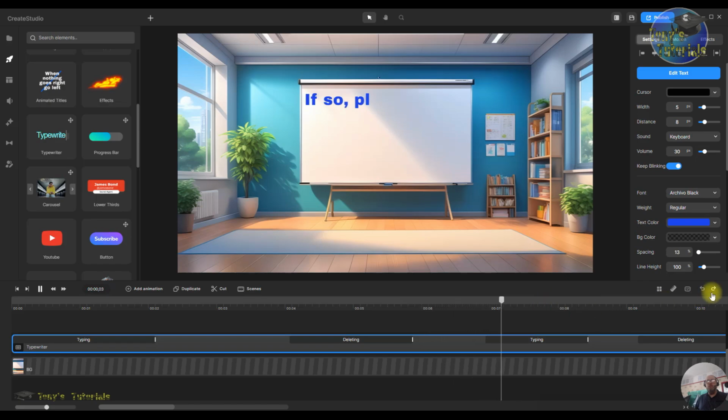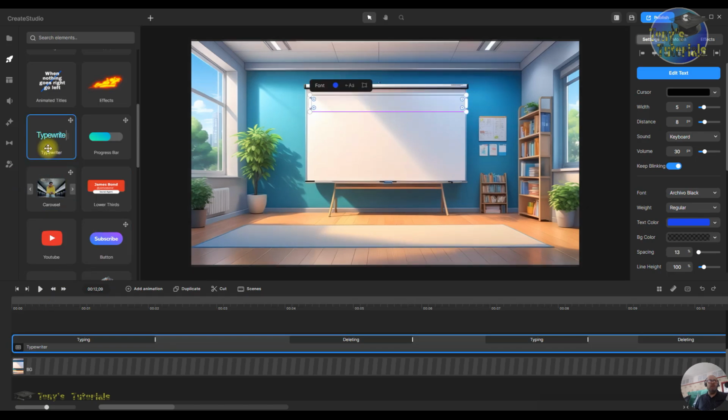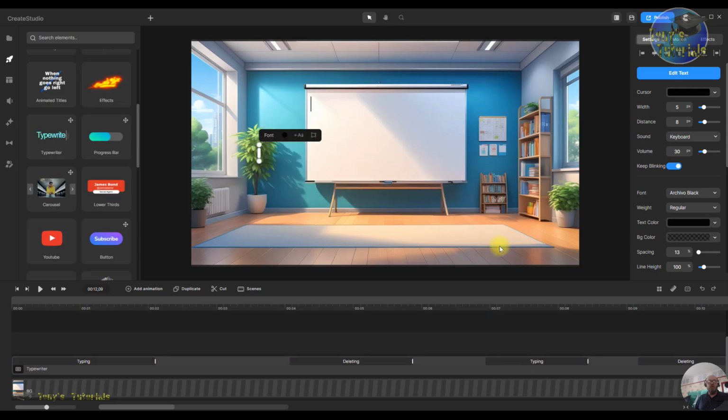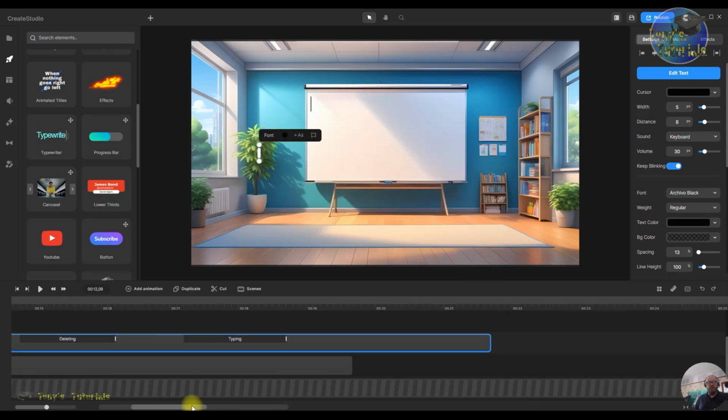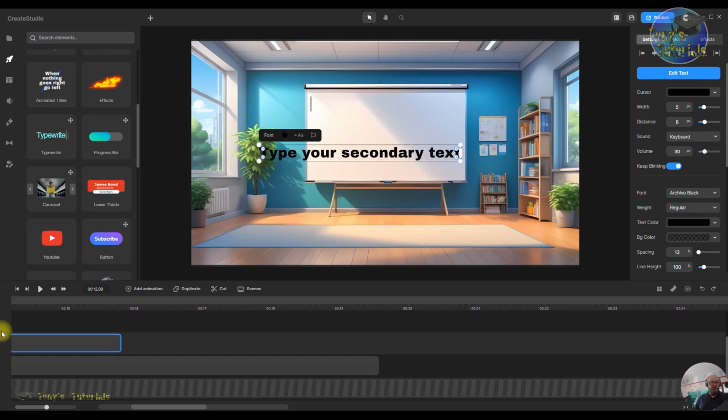So if you wanted one blue and one black, there's two ways you can change it. You could have two separate typewriters on. So you could have that one there and add another one on to get a different colour. Where did I put the other one? It's probably at the back somewhere. That's it. Now pull that back over there.